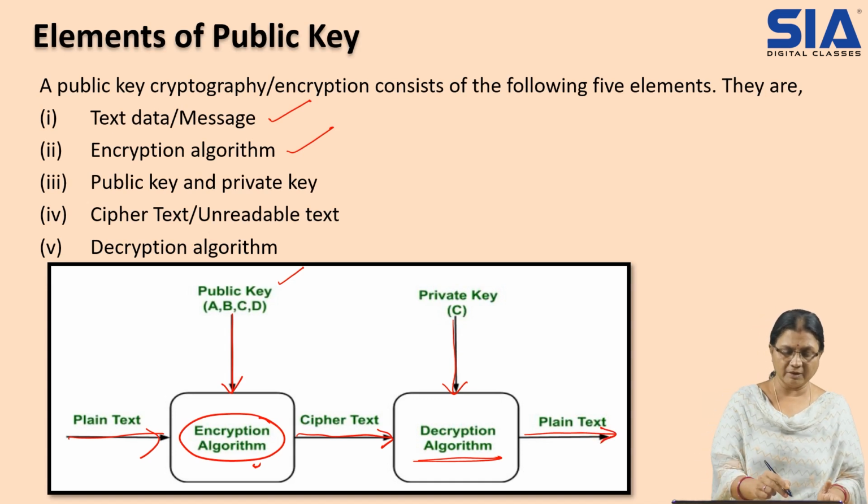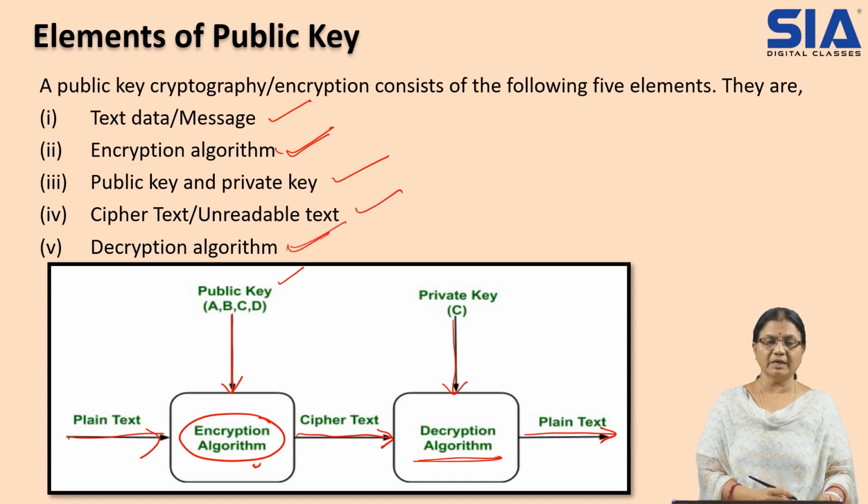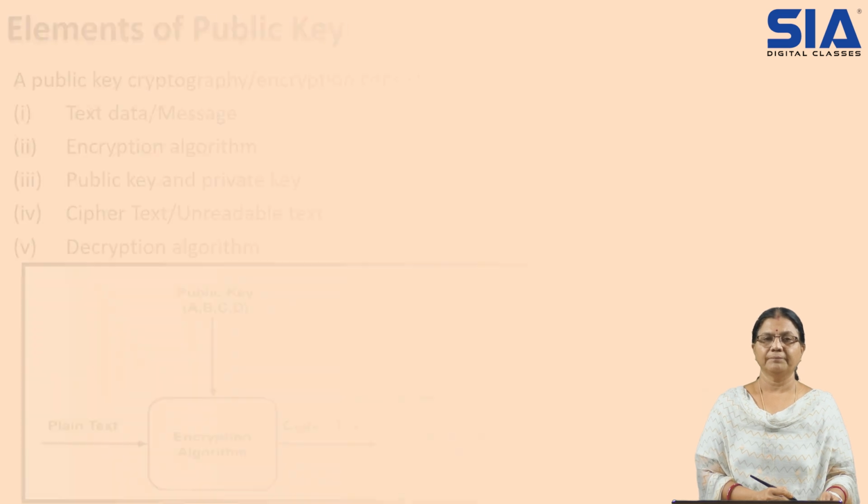So you can see here what is required: the text or message, the encryption algorithm, the public and private keys, the ciphertext which is in unreadable format, and then the decryption algorithm. These are the elements required for public key cryptography.